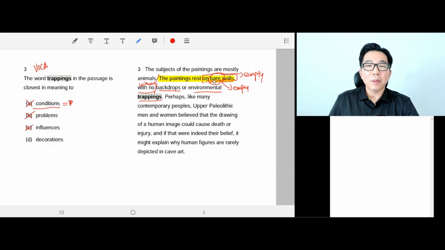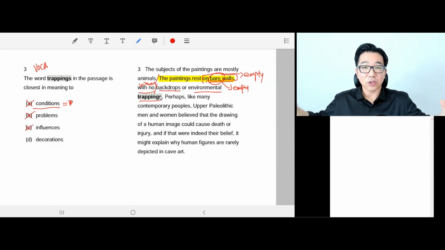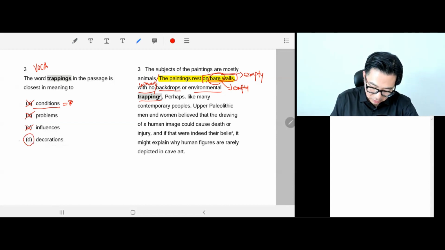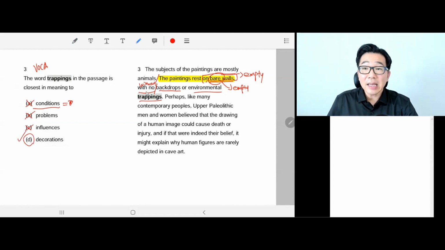The painting rests on bare walls, which means without backdrops or environmental decoration. So there was no background, no decoration whatsoever. So D is the right answer. And once again, the question is kind enough that the level of difficulty is not that high, in that we can clearly find the right answer as long as we understand the context, hopefully. Okay. So question 3, the answer is D. And let's move on to the next question.